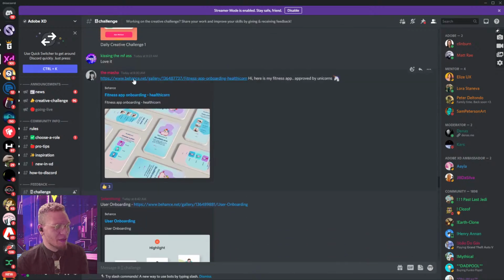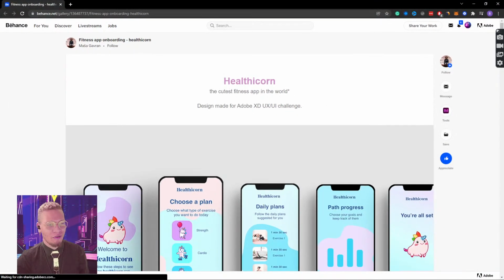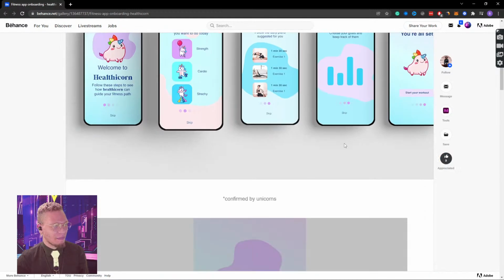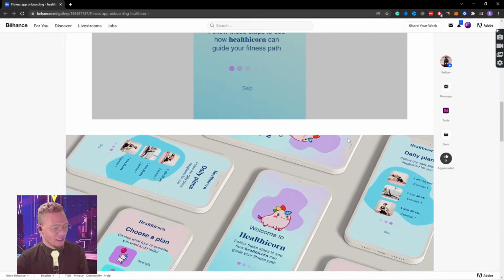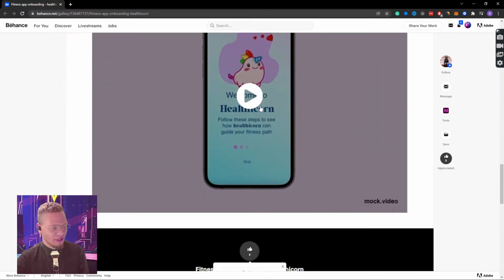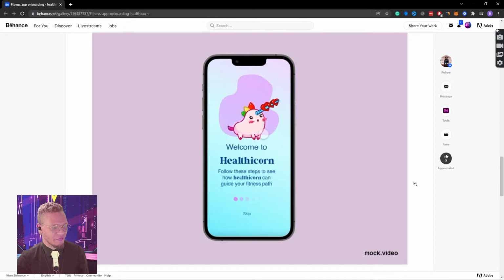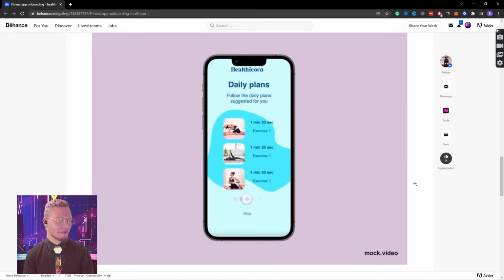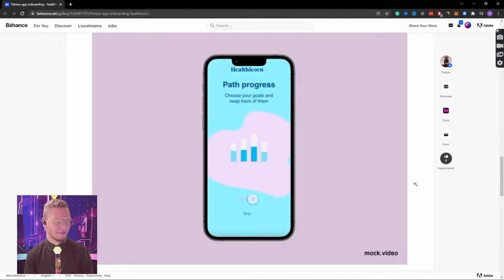And this one I just have to show. This is by Masha. This is beautiful. We have to end the stream on the unicorns, guys. We got a thumbs up on this one. Wait, let's check out the video for this one. I thought this was pretty cute. And of course, with Lottie, you can create your own animations. You can utilize animations that are already in existence. Very nice work.